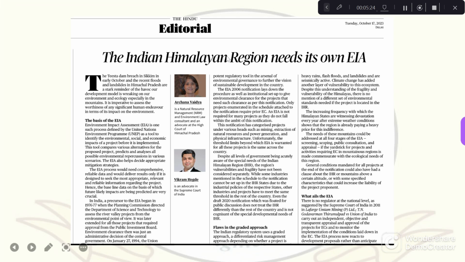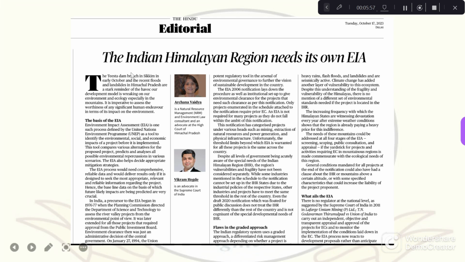Now see what they have mentioned in the editorial. Since the Indian Himalayan region is a very fragile, ecologically fragile area with rich biodiversity, it requires special protection. So in this editorial, they have argued that there should be a separate environmental impact assessment for the Indian Himalayan region. It means that for whatever projects are going on in this Himalayan region, there should be separate rules and procedures included in the environmental impact assessment.